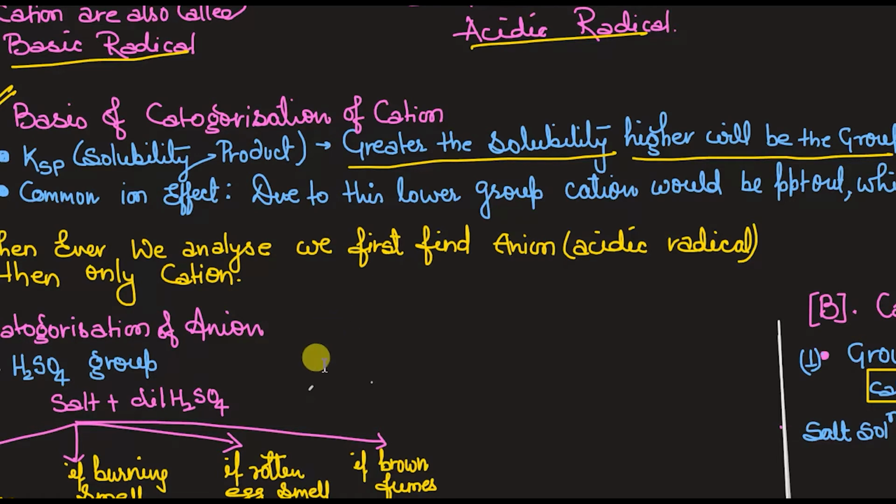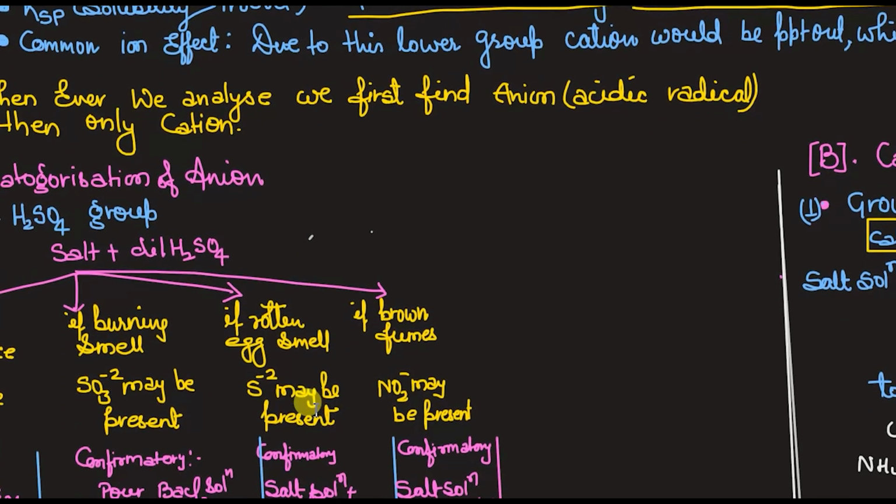Next thing, जब भी कभी हमें any salt को analyze करना है, we first analyze the anion. This is the pattern you have to follow. Yes, anion should be analyzed first, then the cation. Got it? Anion को हम पहले identify करेंगे and then cation. And while writing also, whenever we write in the file, anion should be written first and afterwards cation. Okay, how to write that I will tell you later on. Abhi let's learn about this thing and then we'll tell you how to write in the file.